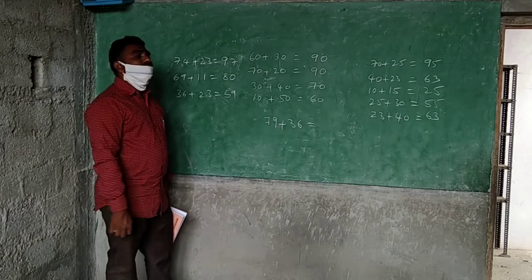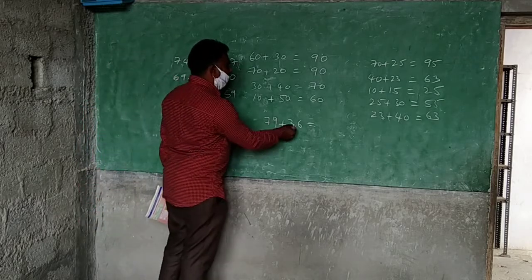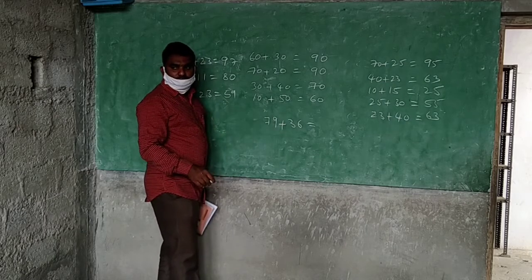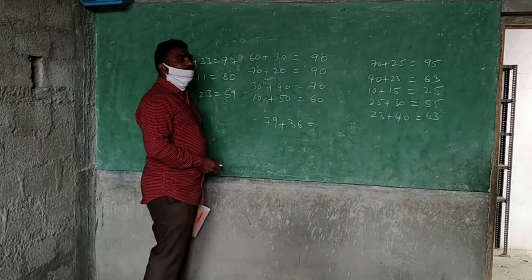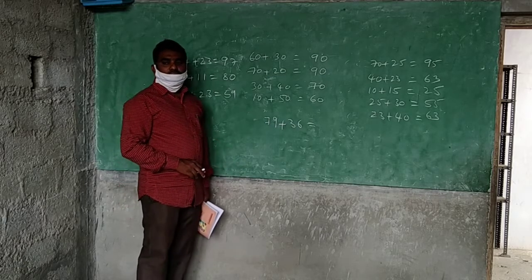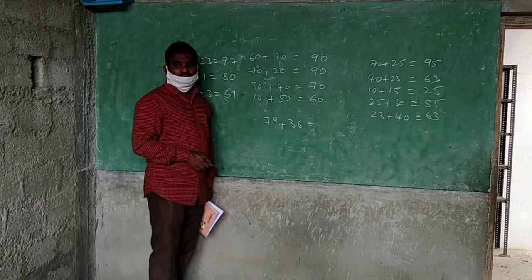115. You are taking a long time here. Yes or no? So 79 means the same method you are following. 70, 30, 100. 9 and 6 will become 15. So 100 and 15, 115. Because it is something long. Because carry is coming here.